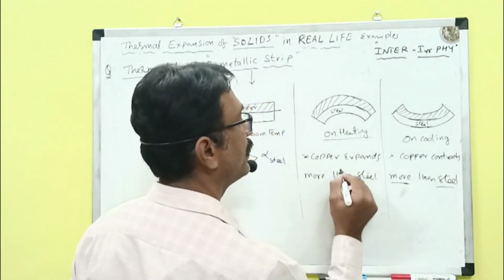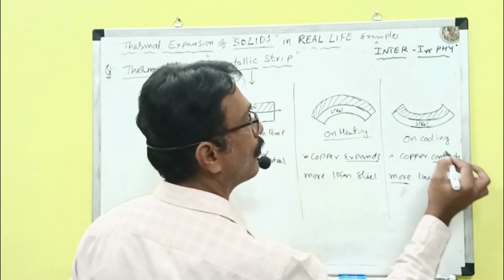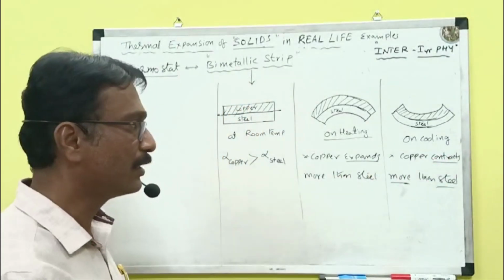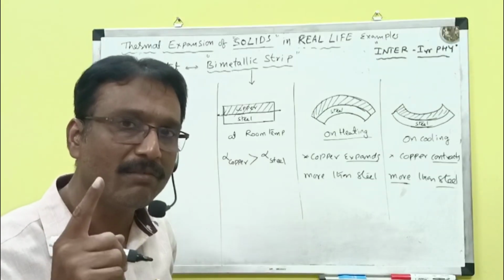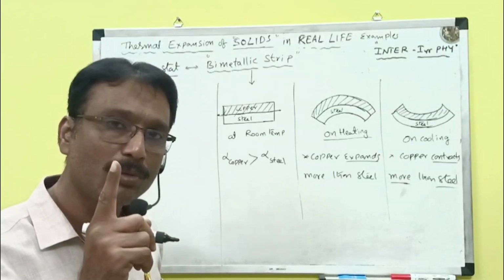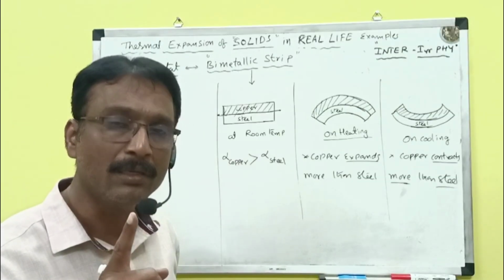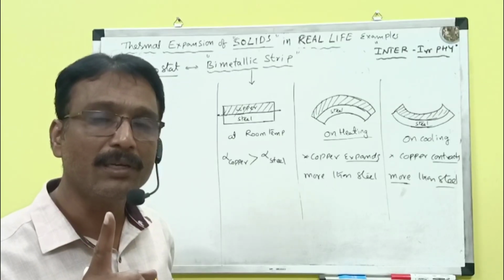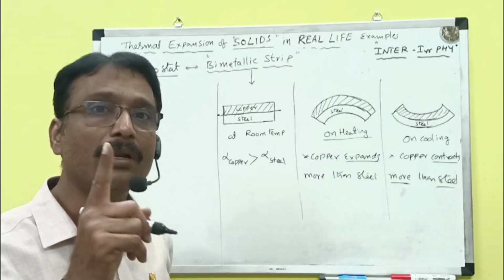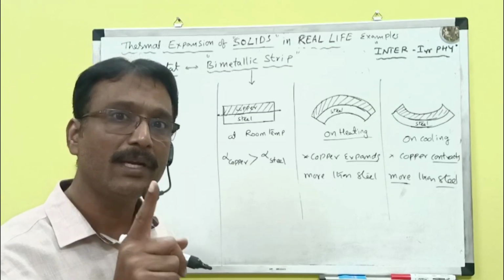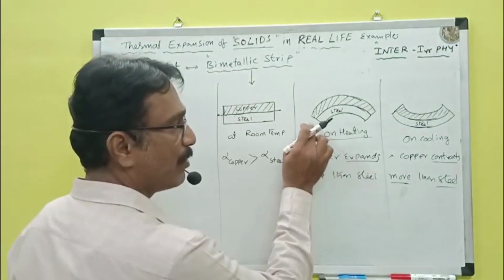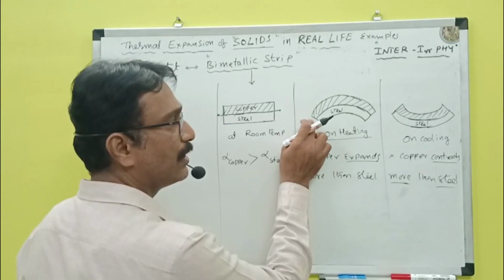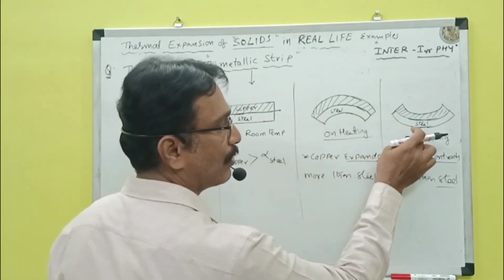The words expands and contracts are important here. Any metal which has more coefficient of linear expansion will expand more on heating and contract more on cooling. So the bimetallic strip, on heating, will expand more, and on cooling it will contract more.